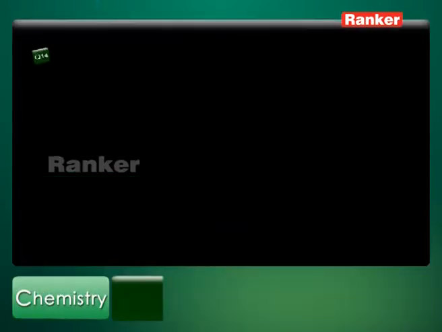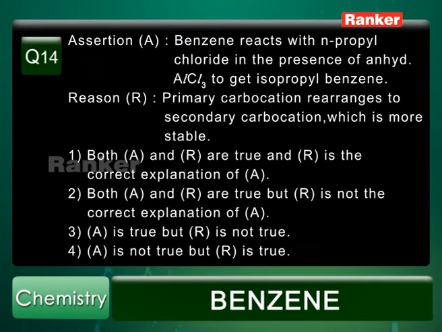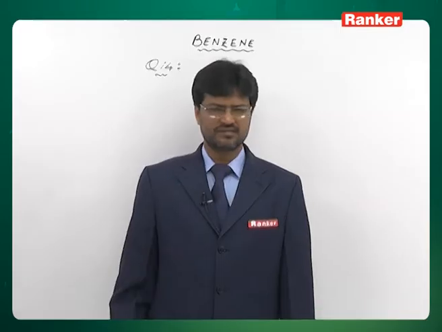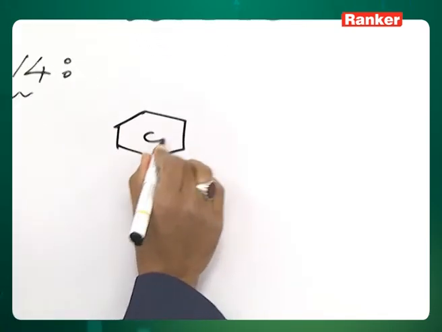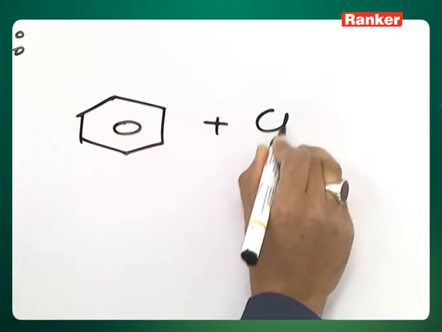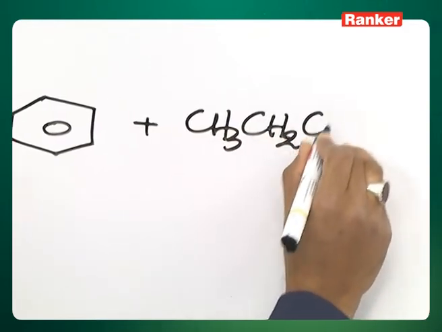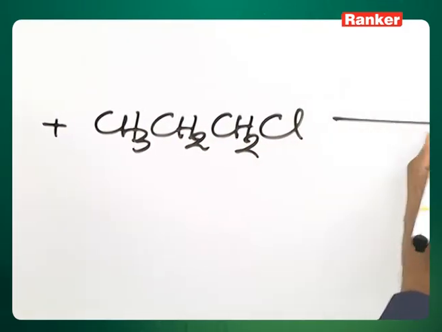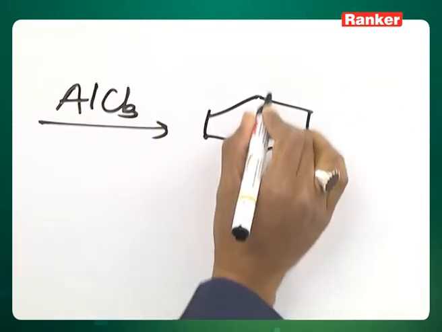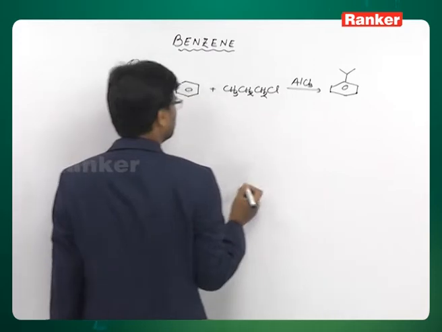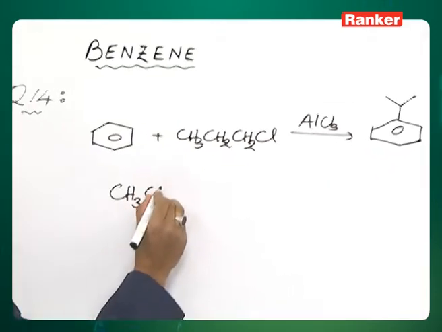Question number 14. Assertion: benzene reacts with N-propyl chloride in the presence of anhydrous AlCl3 to get isopropyl benzene. Reason: primary carbocation rearranges to secondary carbocation which is more stable. Let us look at the reaction. Benzene, N-propyl chloride, AlCl3, you get isopropyl benzene, and we need to find out how it happens.